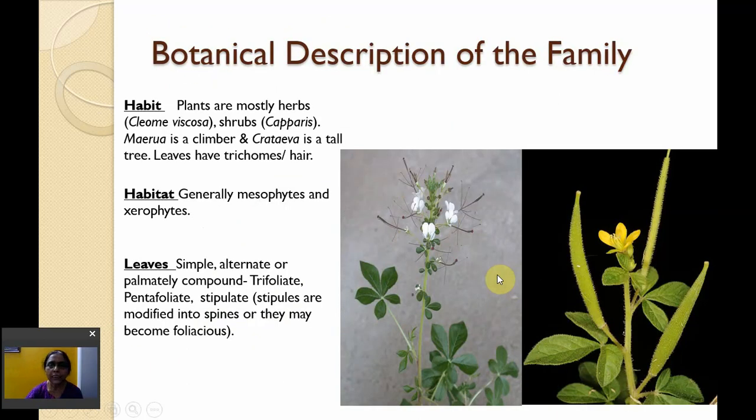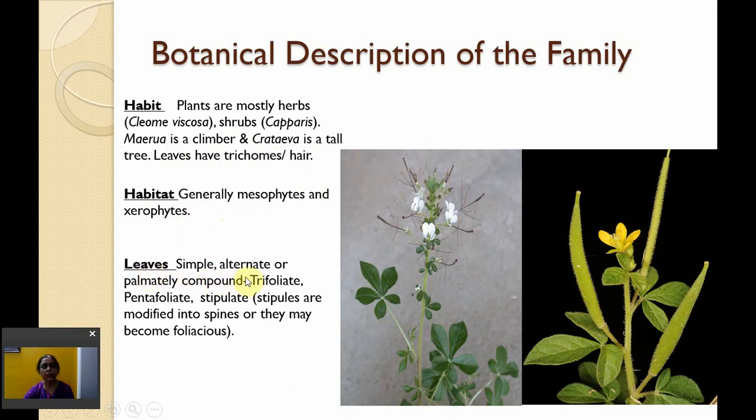Let us see the botanical description. Habit first. You have seen that the plants are mostly herbs or shrubs. Maerua is a climber and only one tree, it is Crateva, is a tall tree. Leaves have trichomes or hair on their plant parts. You can see here. Habitat, generally mesophytes and xerophytes also. As you saw in some of the plants, there were no leaves.